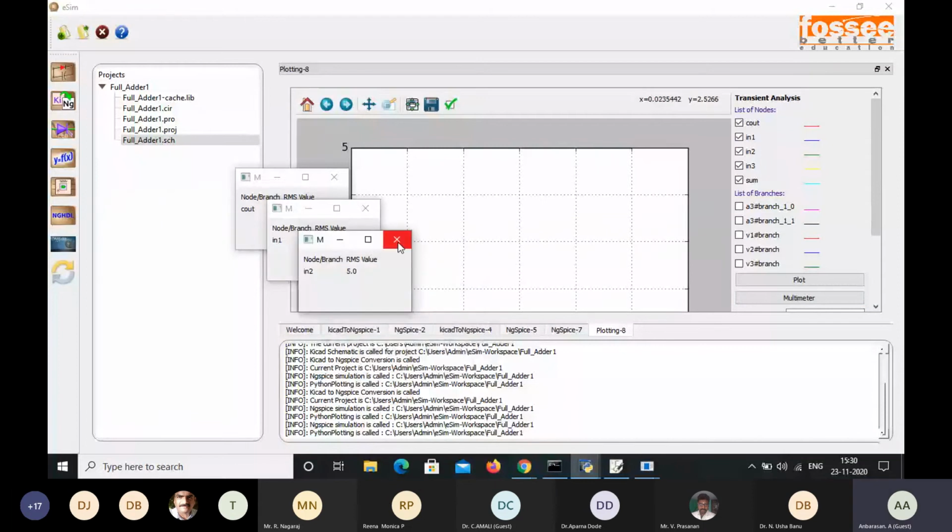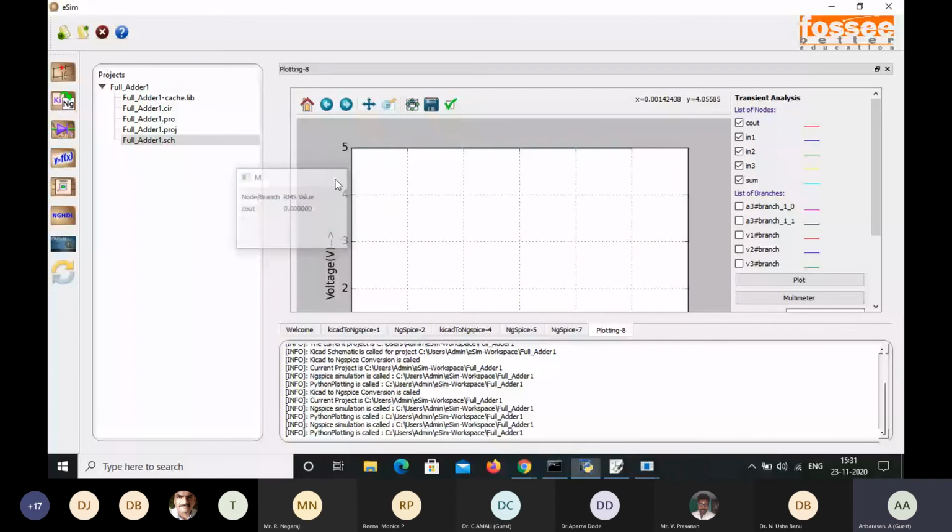So in this session we have designed the logic circuit as one full adder circuit by using two half adders as sub circuits. So using this eSim simulation tool, not only can we design this digital circuit, we can also design various analog circuits. So for that, let us see some examples.